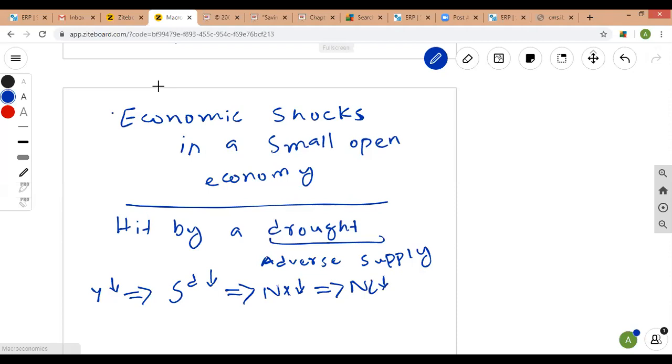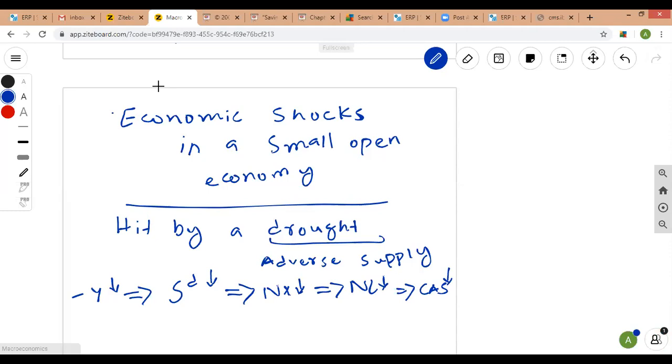And this is also equivalent to saying that current account surplus will fall, or the current account will be in deficit. So this is how you need to form a theory in a small open economy